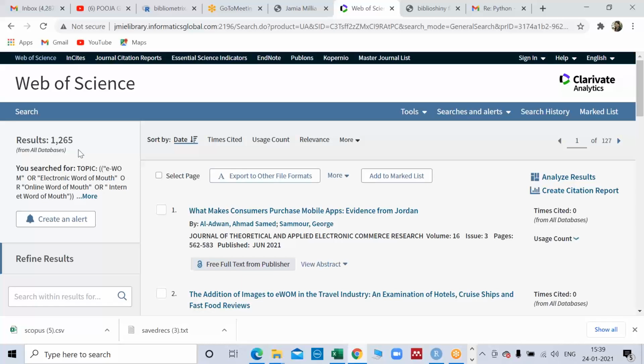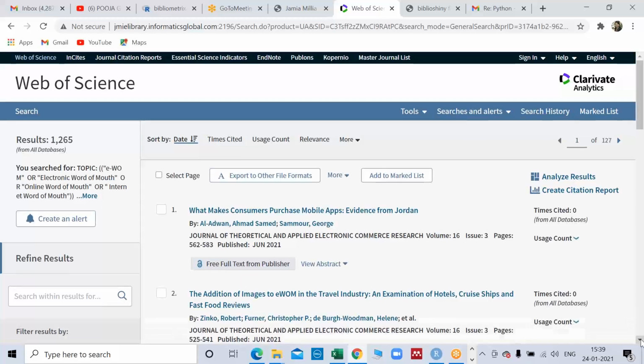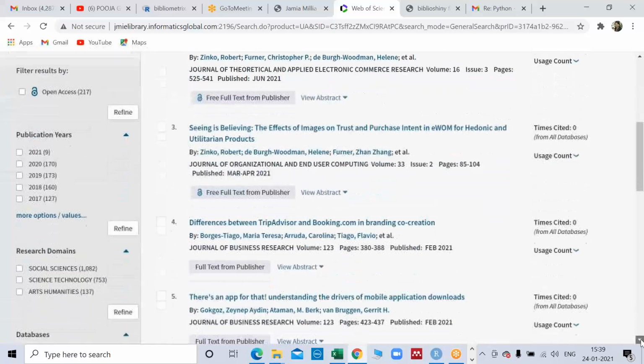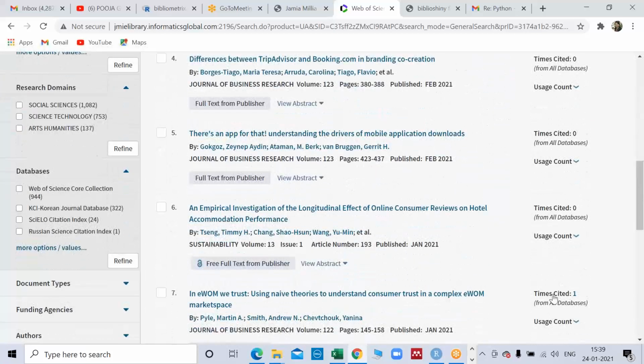Now mind it, these 1265 results could be from any language. They include conference papers as well. They are peer reviewed or non peer reviewed also. They can be of any time frame, because I have not limited my time frame. From the first paper which was available with WoS, it would be a part of this. And most importantly, it could be from any industry or any subject, right?